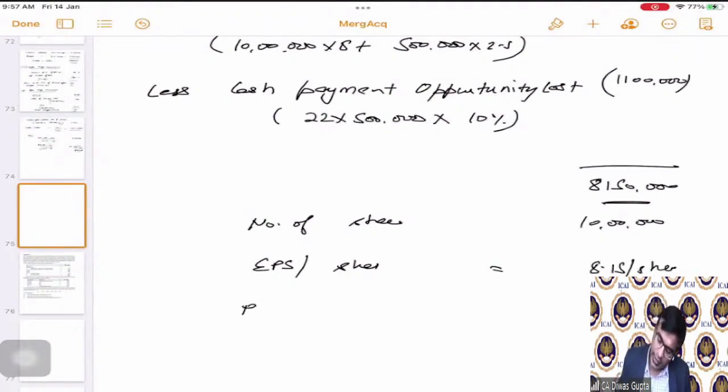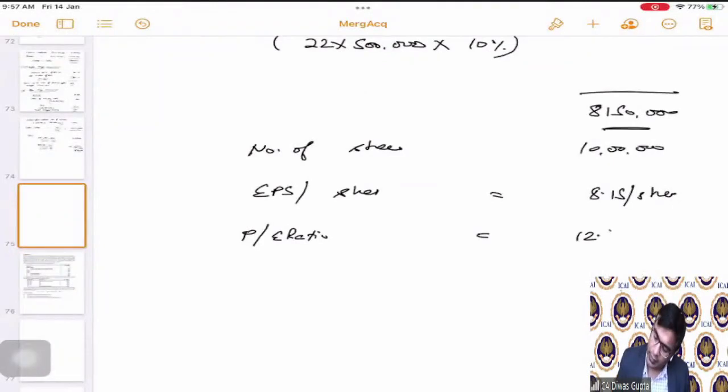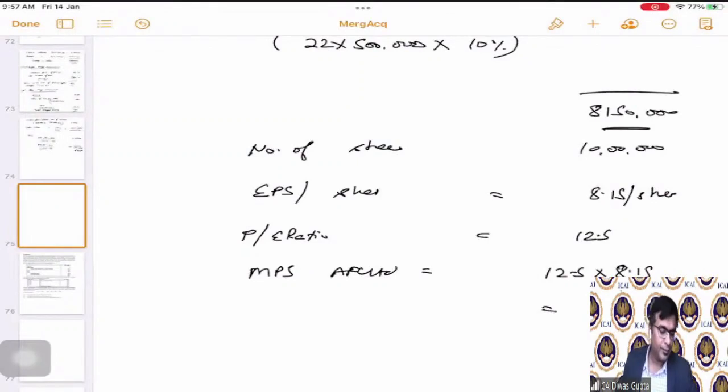PE ratio we have already calculated is how much? 12 and a half. So MPS for AFC Limited will be 12 and a half into 8.15, which is equal to 101.875.